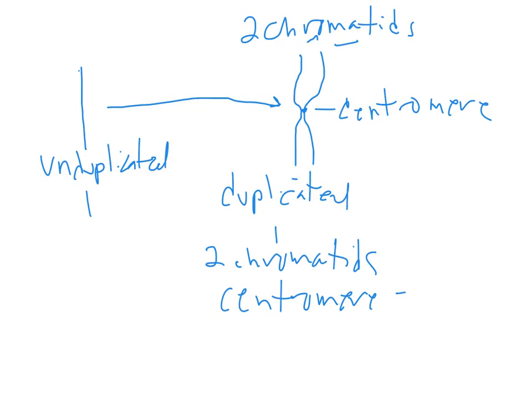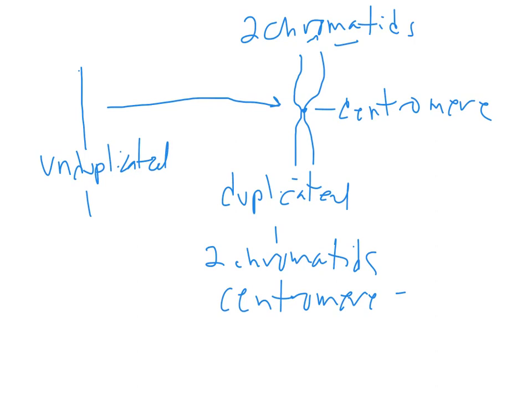A couple of important things to remember. Chromatids are only called chromatids when they're with their partner. There is no such thing as one chromatid. Okay? Chromatids only exist as pairs. So you can only talk about chromatids when they are together connected by a centromere.